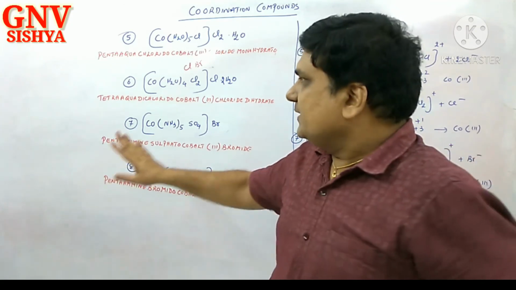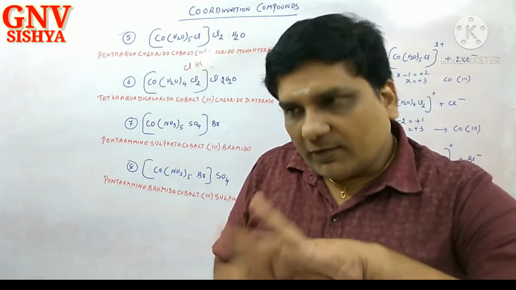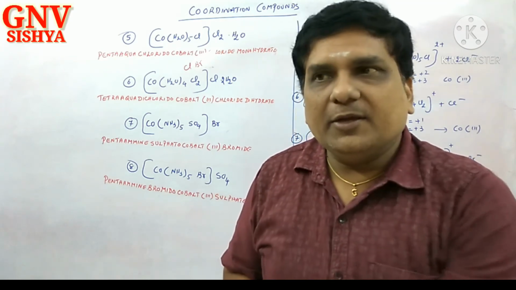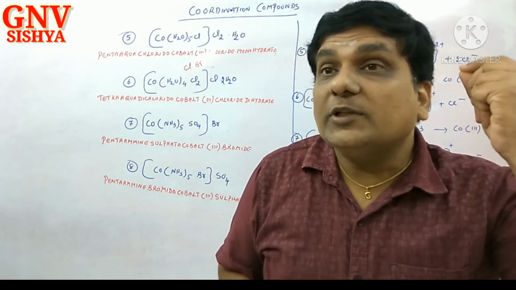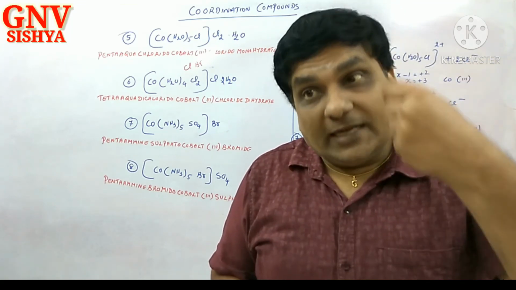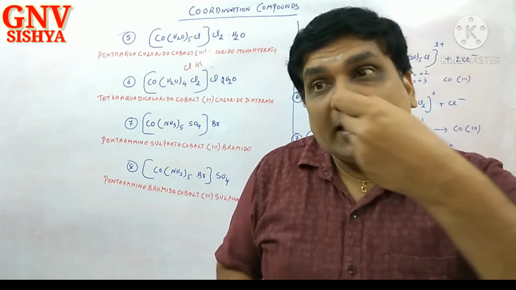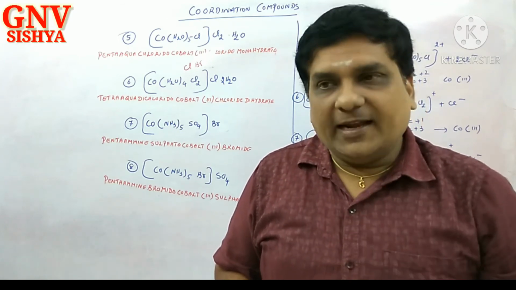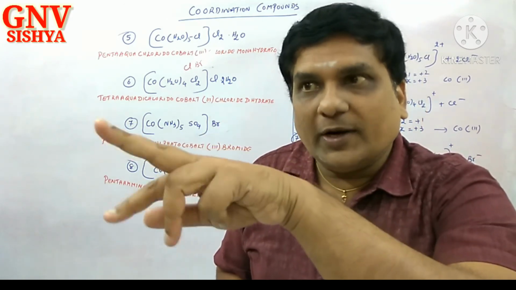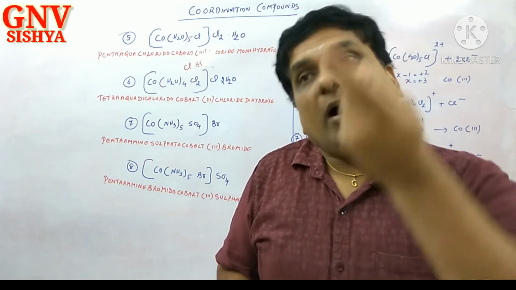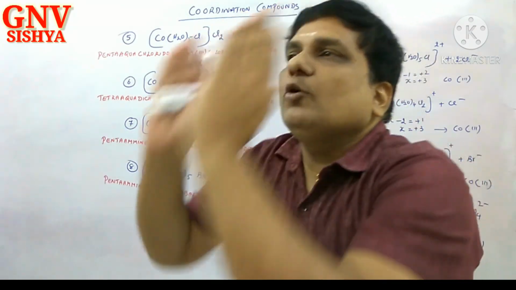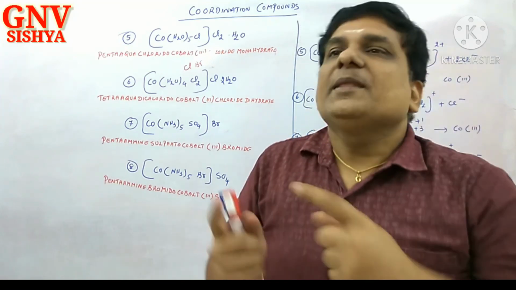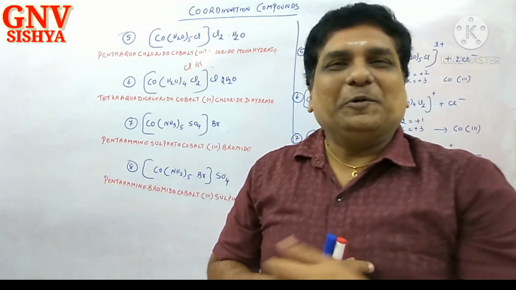To avoid ambiguity, we say dichlorido, indicating to the listener that the remaining two coordination valencies are filled only by Cl minus, only by the chlorido ligand. That is why tetraaquadichlorido.